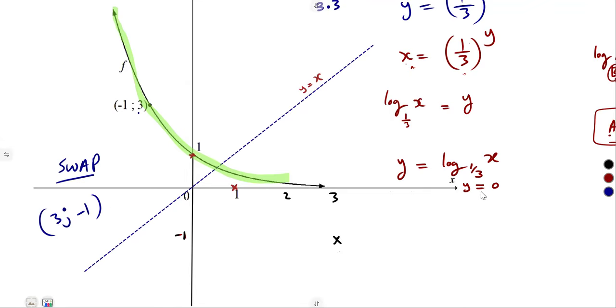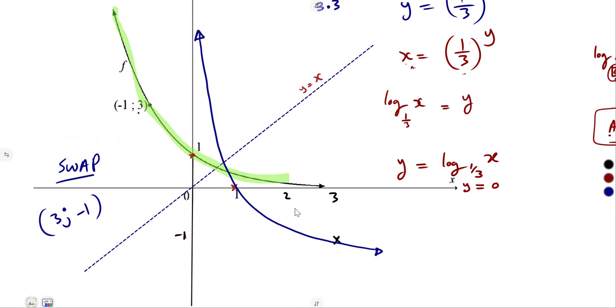If before our x-axis was our asymptote, this time the y-axis is going to be our asymptote. The graph cannot pass through the y-axis. Everything reverses, so even the concept there reverses. It's going to be something like this, a decreasing function.